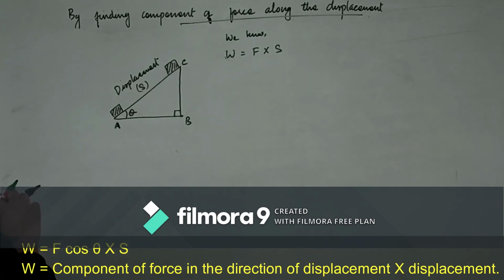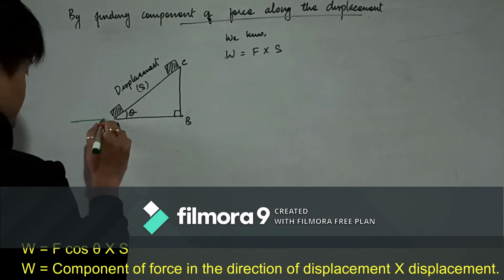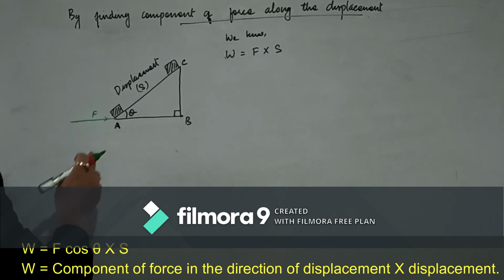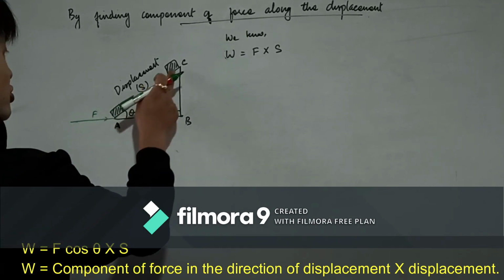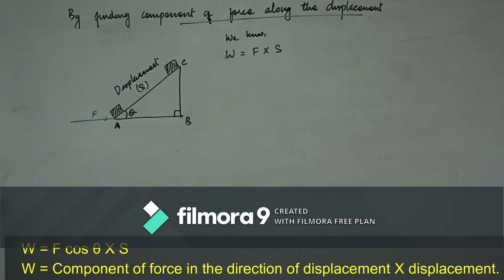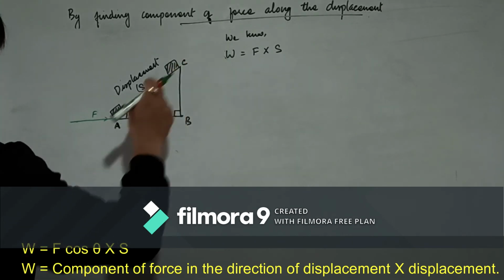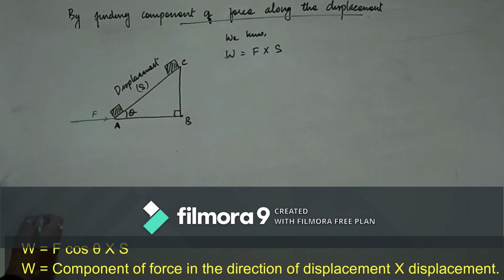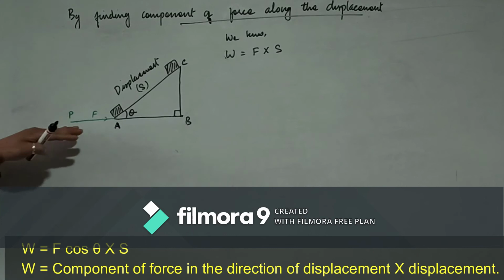Suppose we apply a constant force on the body. Again the body displaces from A to C. Here displacement is again S only, A to C. Suppose we have to find the component of force here. Suppose we take P, and PA is the magnitude and the direction of the force.